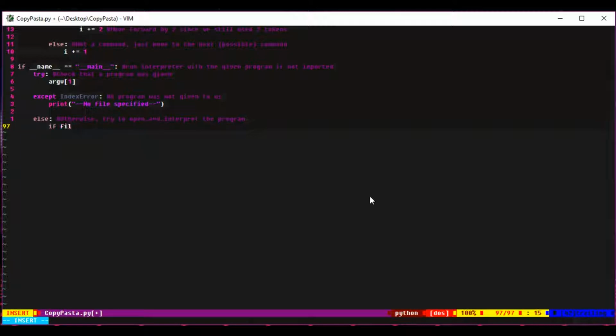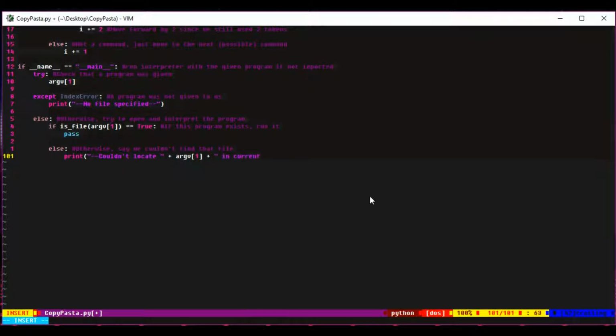So I make sure to see if the given file name is an actual file that exists on the computer. Then we'll do whatever we need to do. But otherwise, if the file does not exist, we basically just print out to the screen that we could not locate the file. Basically says we couldn't find that file in the directory.